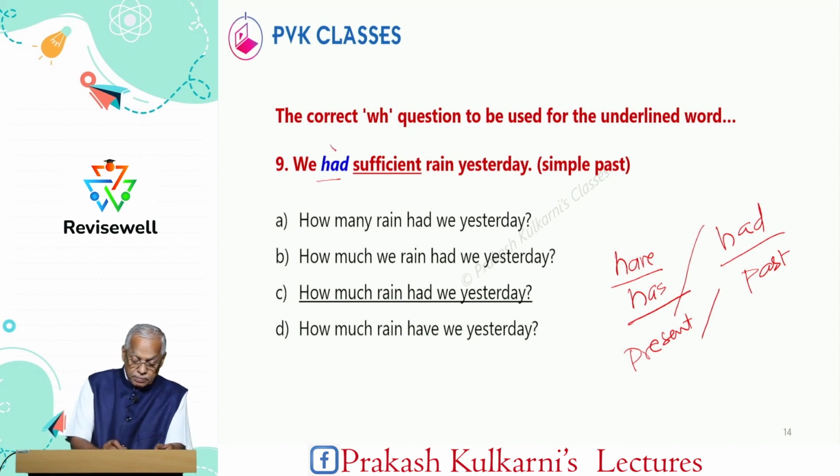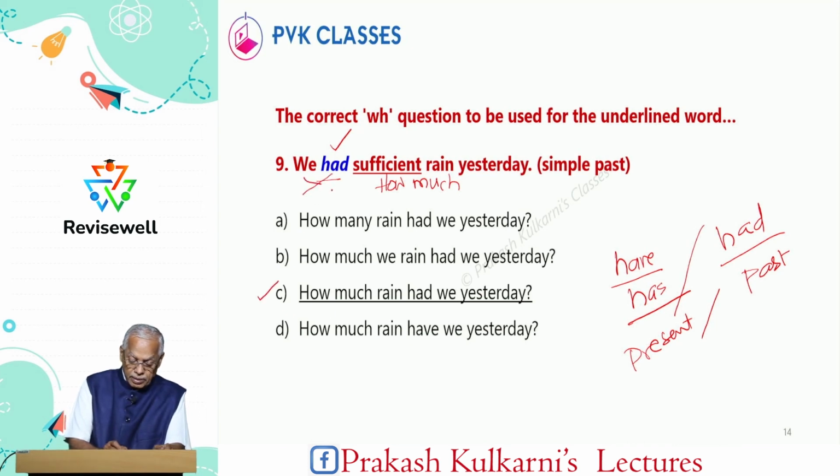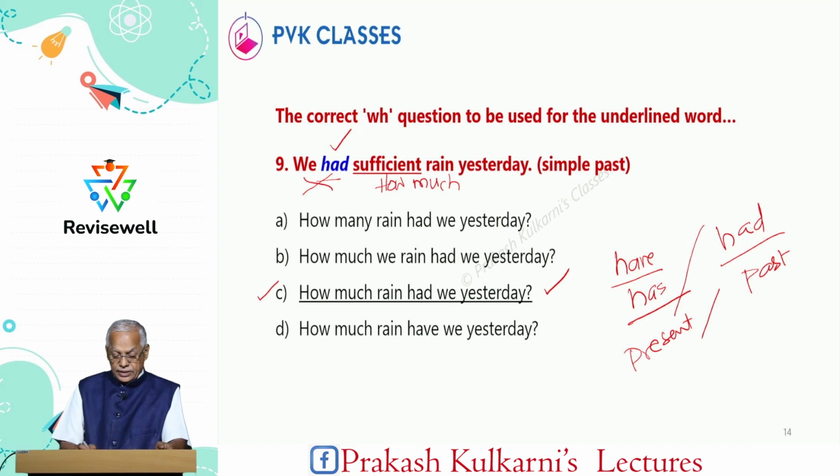Now, the question is in past tense, have verb. So, sufficient rain means how much? Because rain is uncountable, we have to ask how much rain had we? We have to change the word order. We had how much rain, had we yesterday? So the answer is C.